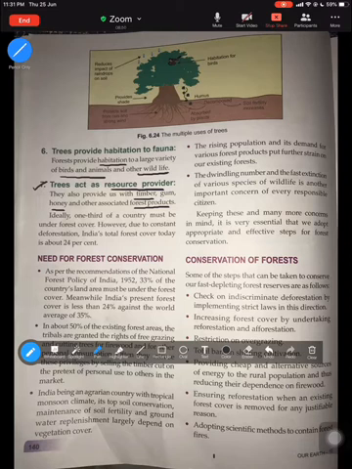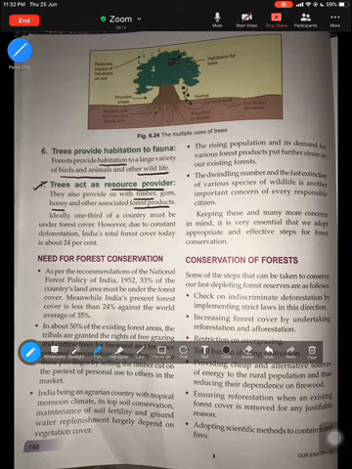We must conserve our forests because forests play a very, very important role in many different ways, in affecting our climate, in checking the spread of deserts, acting as a flood control measure, increasing soil fertility, home to flora and fauna, and even for the economy. So that is the reason why forests must be conserved.